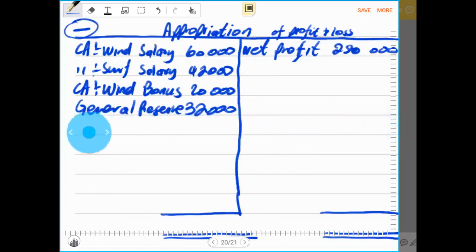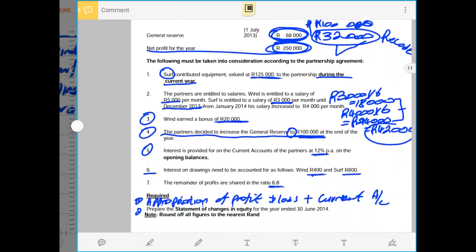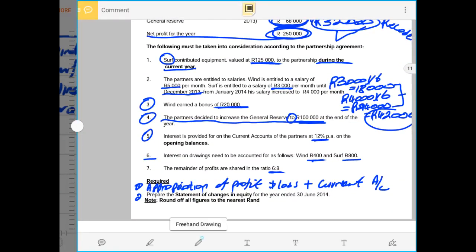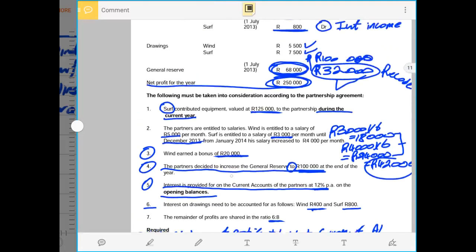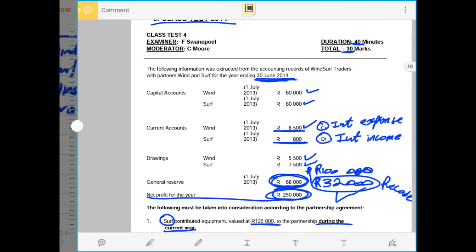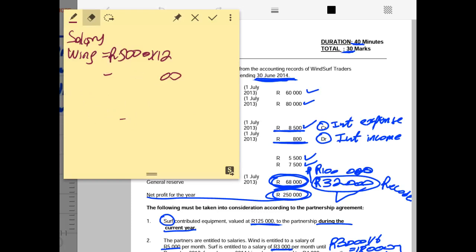Then after we go to the next entry, which is entry number 5. We are told that interest is provided on the current account for partners at 12% per annum on the opening balances. So now we have to calculate 12% from the current accounts that are given. We have current account for both partners, partner wind and SAF, with an amount of 8,500 and a current account of 800.